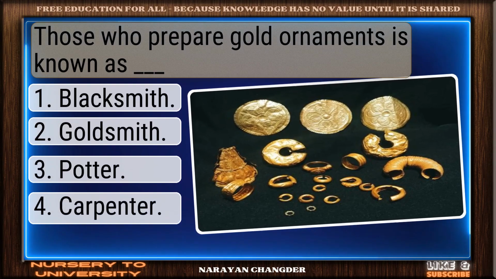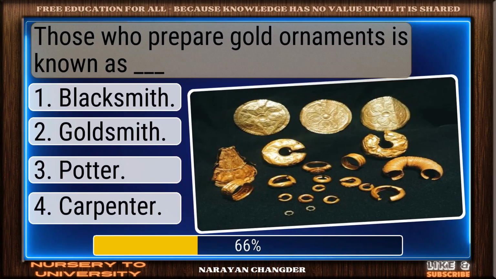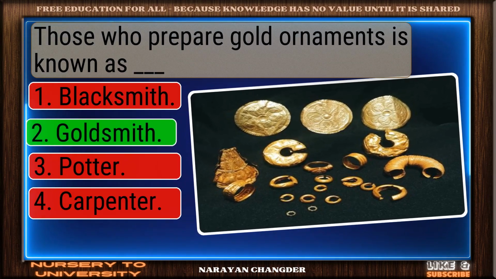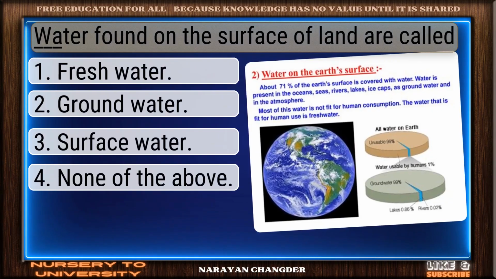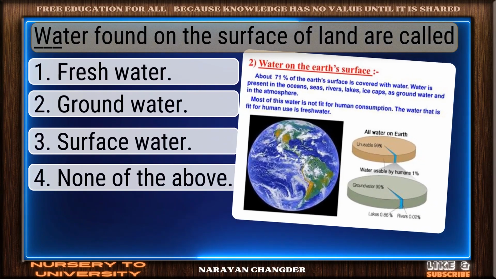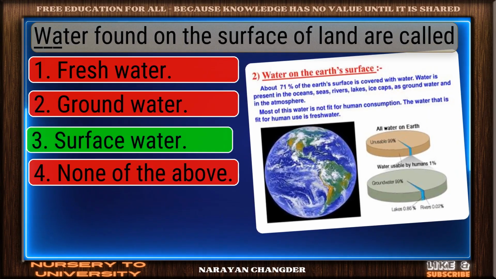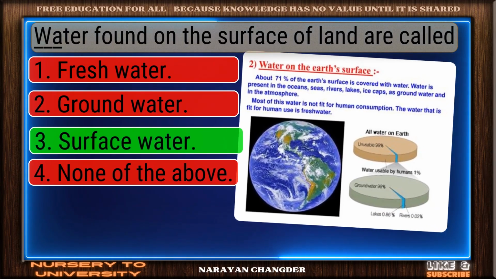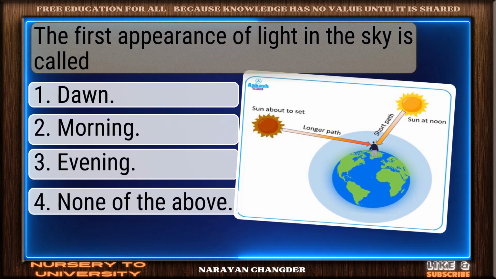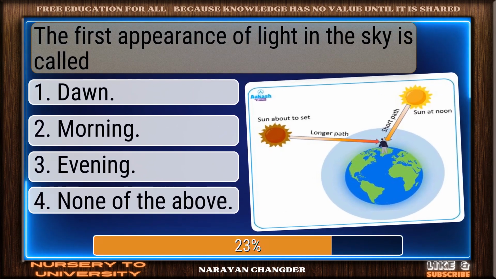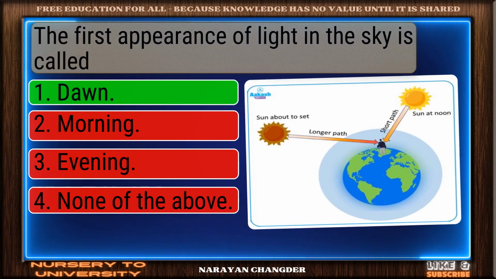Those who prepare gold ornaments is known as dash. Great thinking. Goldsmith is the right choice. Water found on the surface of land are called dash. Excellent choice. Surface water is the right answer. The first appearance of light in the sky is called... Great job. Dawn is the accurate answer.